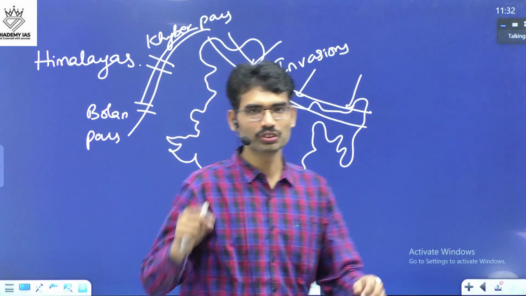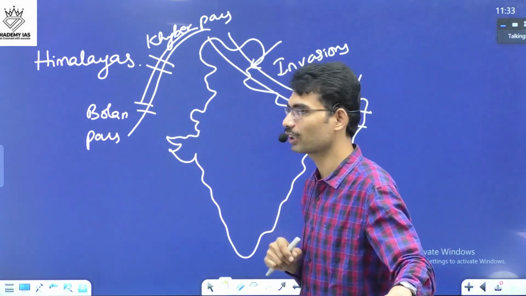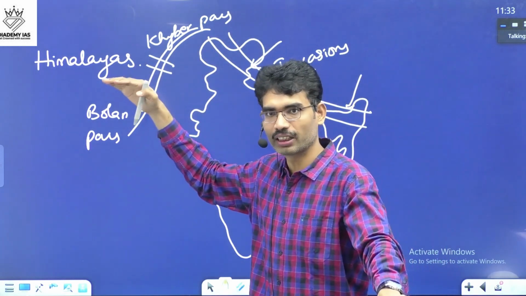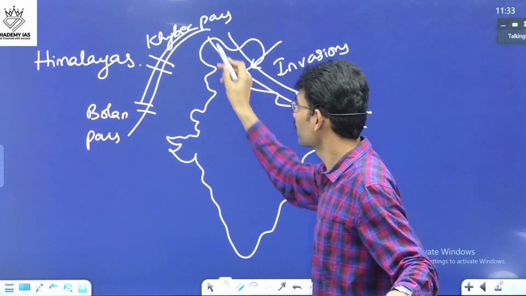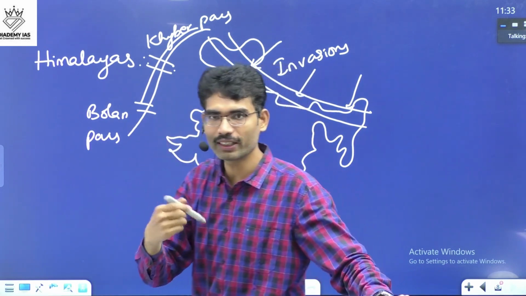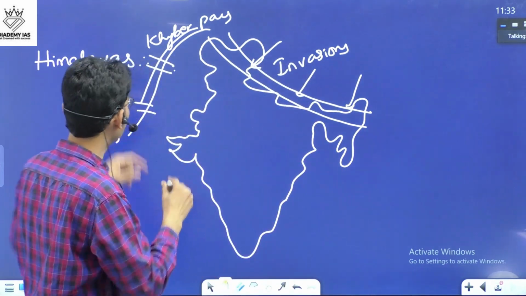Now you see how geography determines the history of a particular location. On this side, we were completely safe, with natural defense. But on this side, passes like the Khyber Pass and the Bolan Pass provided access to both.